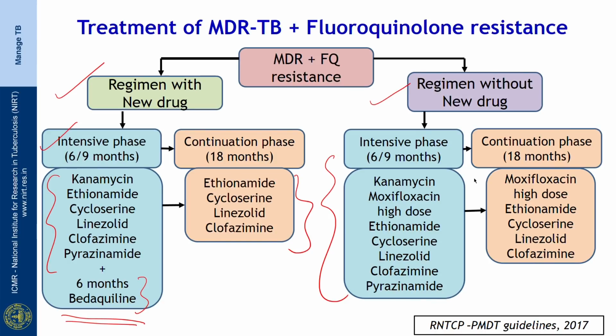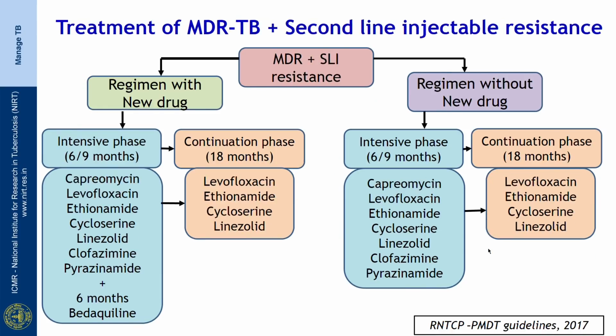And the continuation phase is for 18 months duration with moxifloxacin high dose, ethionamide, cycloserine, linezolid and clofazimine. So, how do we treat patients with MDR-TB along with second line injectable resistance? If the patient is suitable for the regimen with new drug option, then the intensive phase for 6 to 9 months will consist of capreomycin, levofloxacin, ethionamide, cycloserine, linezolid, clofazimine, pyrazinamide along with 6 months of Bedaquiline. The continuation phase will be given for a duration of 18 months with levofloxacin, ethionamide, cycloserine and linezolid.